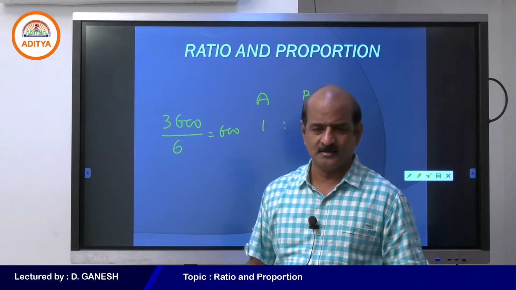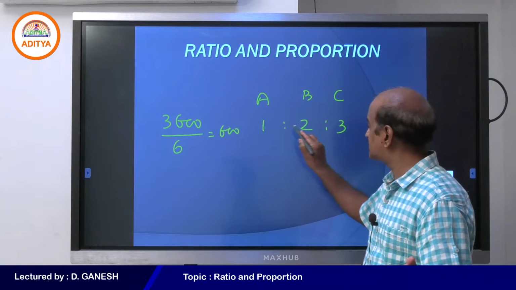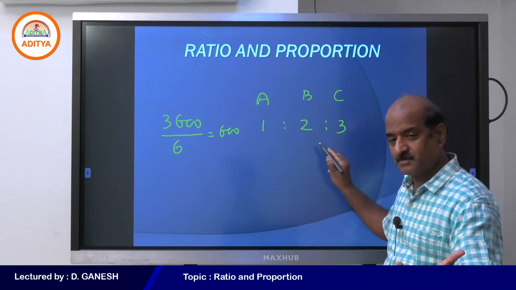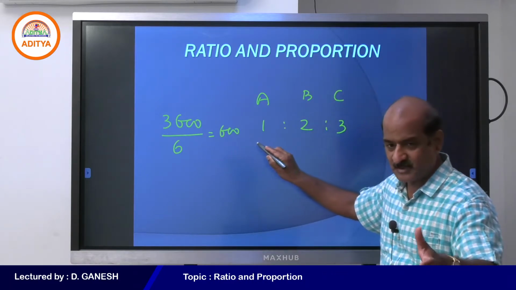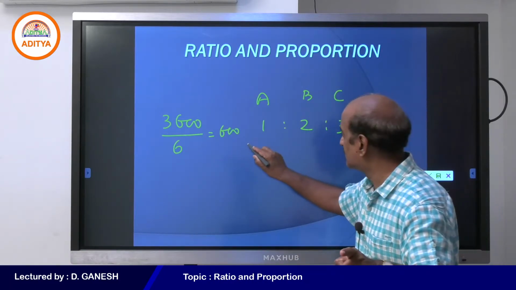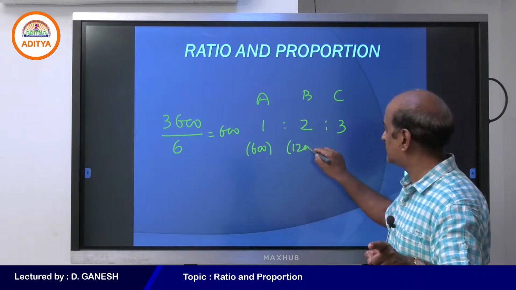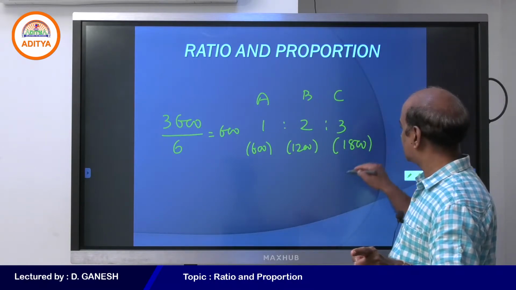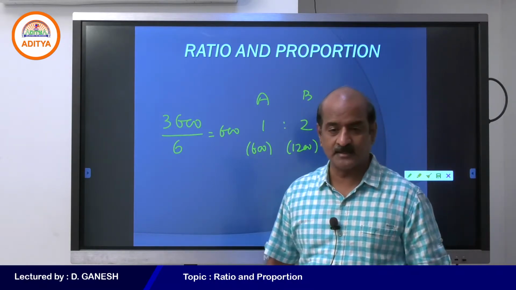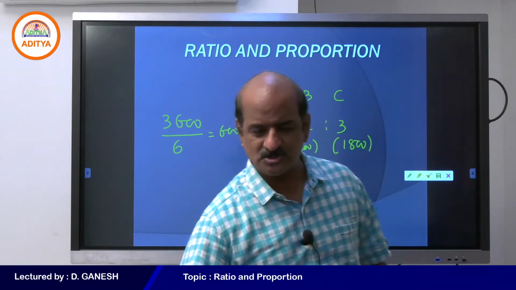Yes student, okay, no problem. We discuss. So student, just look at that. 1 plus 2 plus 3 is 6. So when you divide 3600 into 6 parts, every one part is 600. So A must be getting 600, B must be getting 1200, 2 into 6, 3 into 6, 1800. You have to inculcate a habit of something like this. So this is how we divide the given amount.